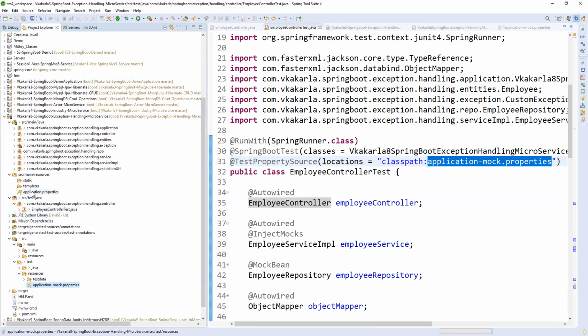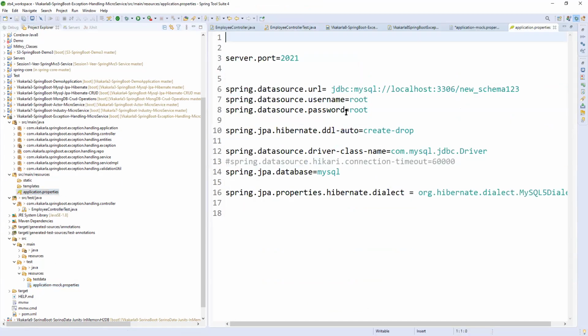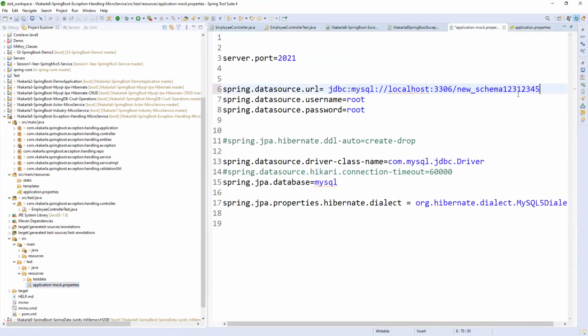We have application.properties in the main resource, which it loads directly, whereas for test classes we need to give the path of this property file, so that instead of taking those properties it will take these dummy properties. Why dummy properties?